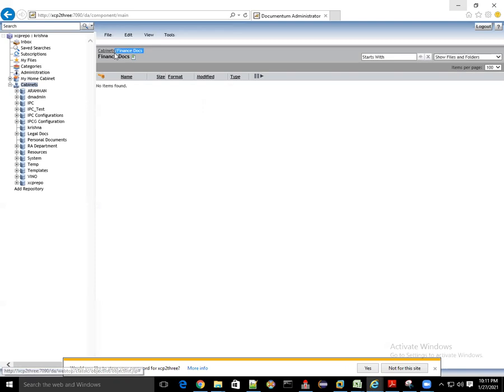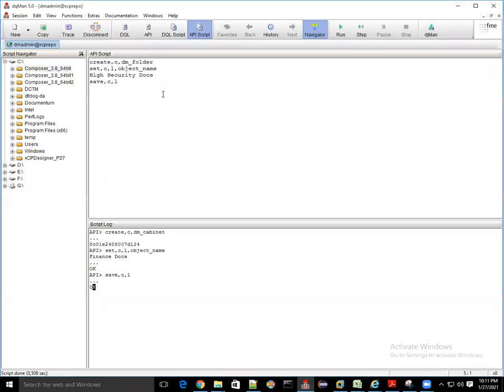Exactly, we have not given the link of this cabinet. So here we have an optional link comma c comma l, with the object id, and link it with this path. Last time you told me that backward slash represents the path.